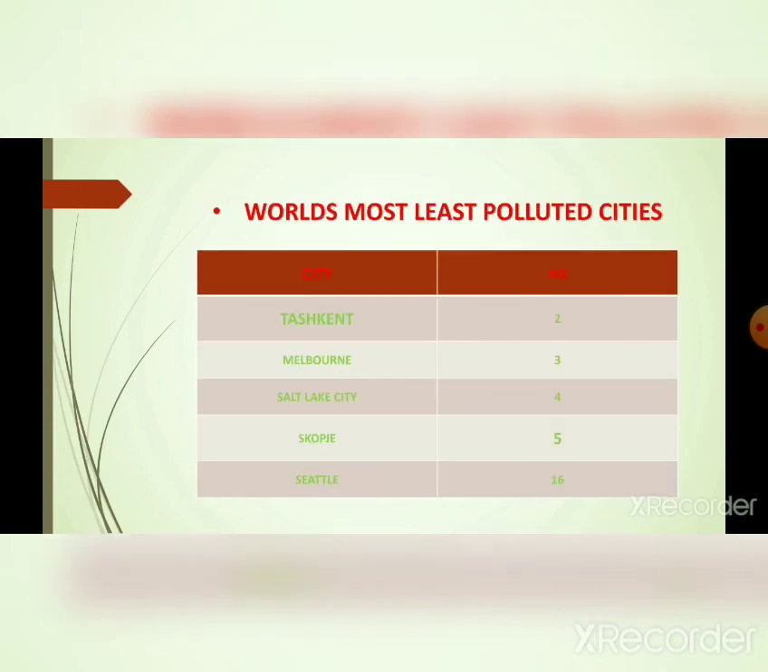Now again, I have listed the least polluted. Here you can see the table of the least polluted cities in the world. This data is according to November 2020. The first city in the list is Tashkent, I think in Uzbekistan. Its AQI is 2. Melbourne's AQI is 3. Salt Lake City's AQI is 4. Skopje's AQI is 5. Seattle's AQI is 16. Here the AQI is listed in ascending order.